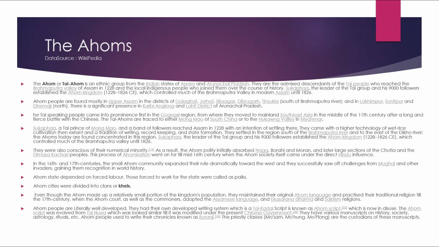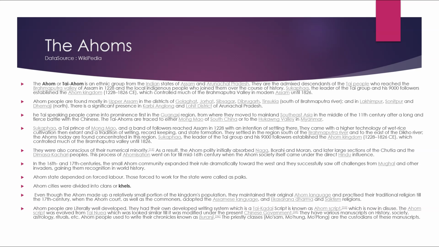The Tai people came into prominence first in the Guangxi region, from where they moved to mainland Southeast Asia in the middle of the 11th century after a long and fierce battle with the Chinese. The Tai homes were traced to Mong Mao of South China and the Hukawng Valley in Myanmar. Sukhapha, a Tai prince of Mong Mao, and a band of followers reached Assam in 1228 with the intention of settling there. They came with a higher technology of wet rice cultivation and a tradition of writing, record keeping, and state information. They settled in the region south of the Brahmaputra River and to the east of the Dikhow River. The Ahom today are found concentrated in this region.